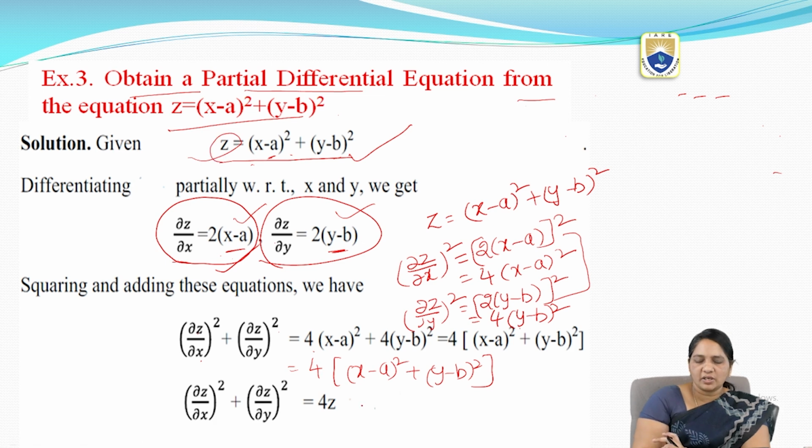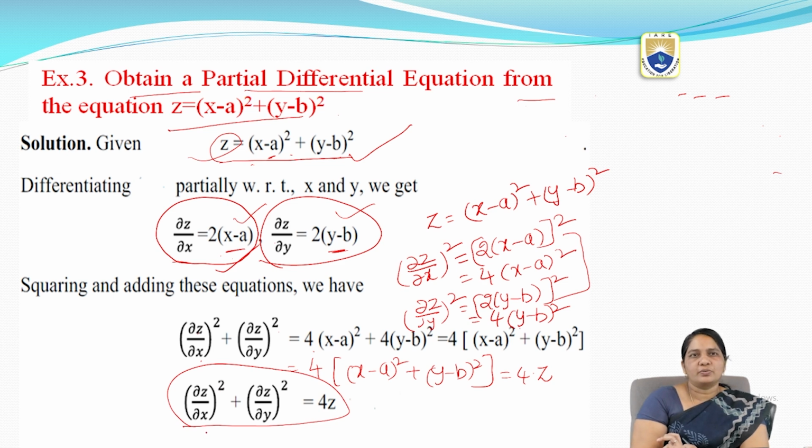What is this value? z. I am going to replace it here. So 4 into, in this place I am replacing z. So finally here, (dou z by dou x) whole square plus (dou z by dou y) whole square equal to 4z.